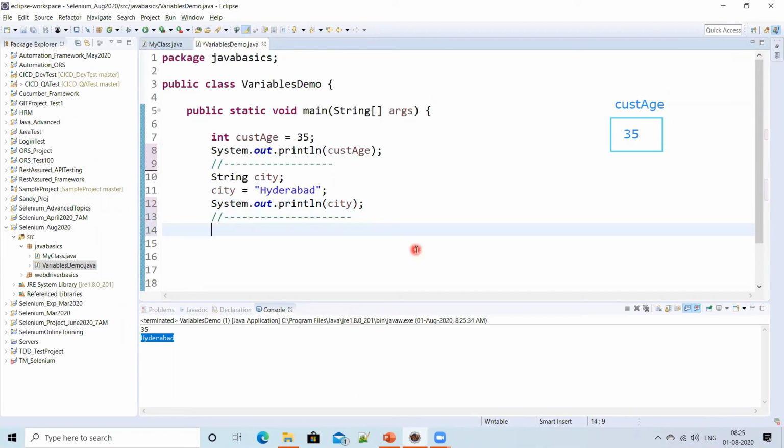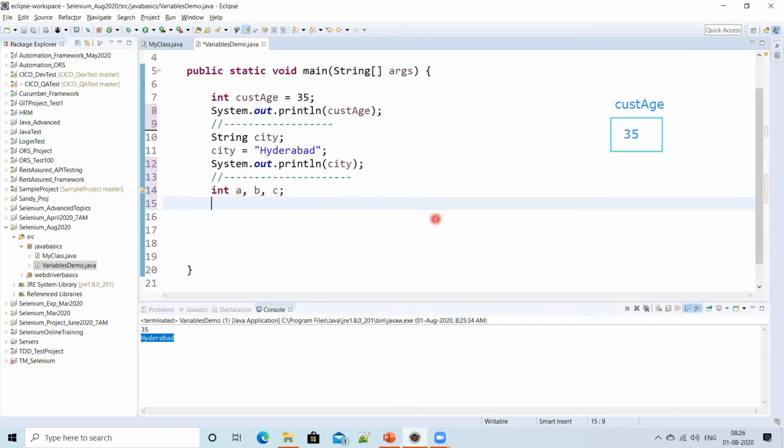Let's say here I can give int a comma b comma c. Like this, I can declare three variables, and then I can assign the data: a equal to 10, b equal to 20, and c equal to 30.